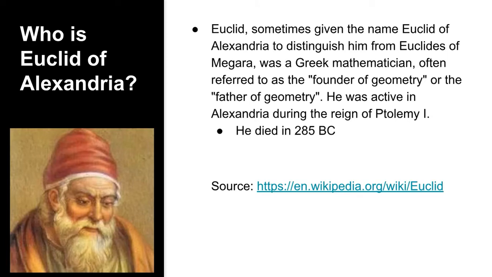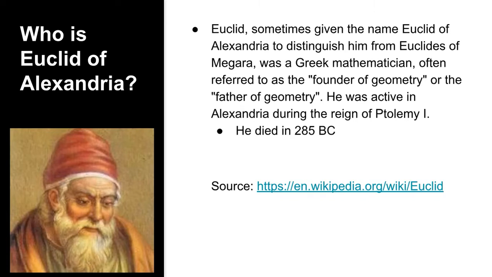Now, you just heard me say something about non-Euclidean and geometry. And so first, let me break that down. So, the Euclidean part comes from this person named Euclid. And Euclid, sometimes given the name Euclid of Alexandria, to distinguish him from Euclid of Megara, was a Greek mathematician often referred to as the founder of geometry or the father of geometry.